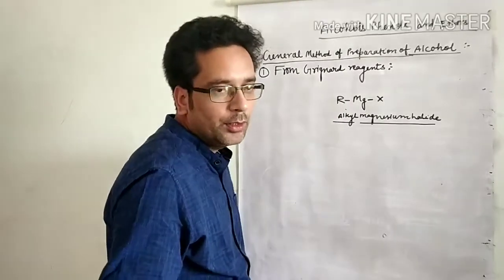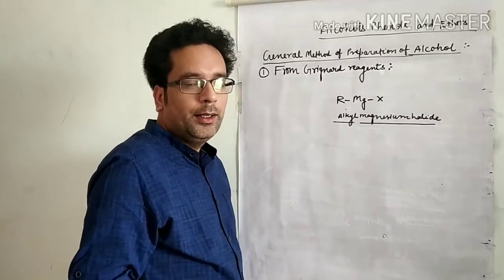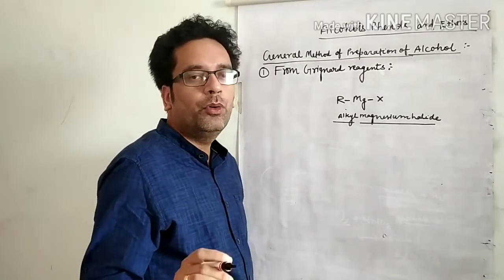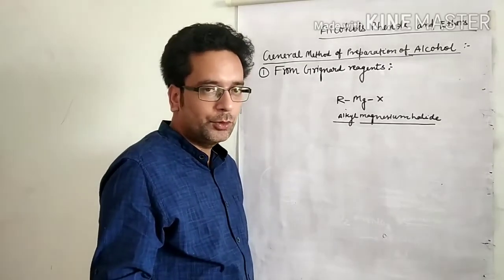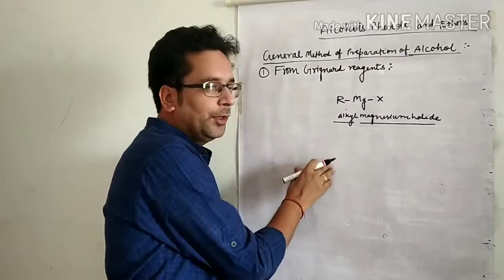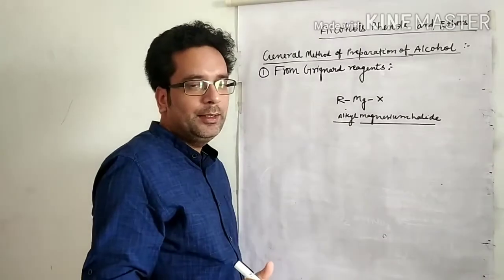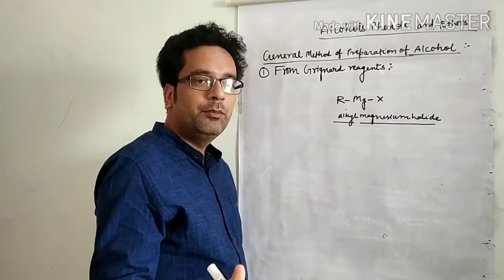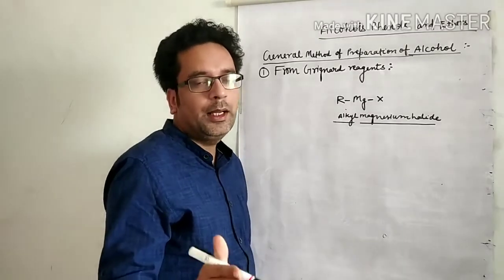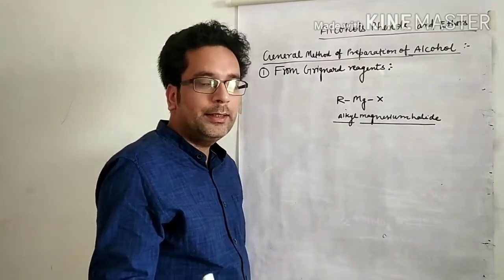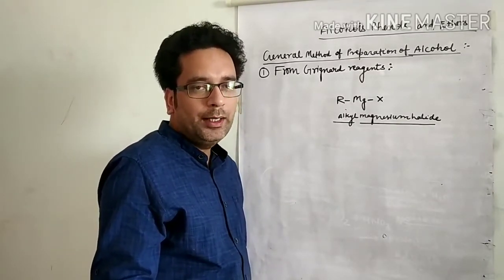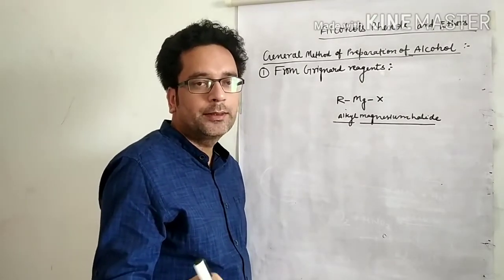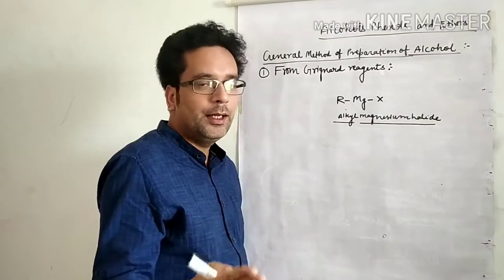In your syllabus there is only monohydric alcohol, so here we are going to discuss the reactions of formation of monohydric alcohol. And all of you know very well that in classification, monohydric alcohols are of 3 types: primary, secondary and tertiary alcohol.